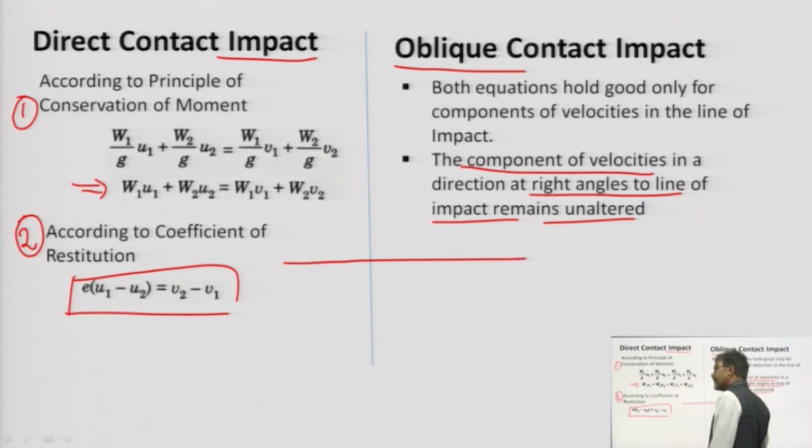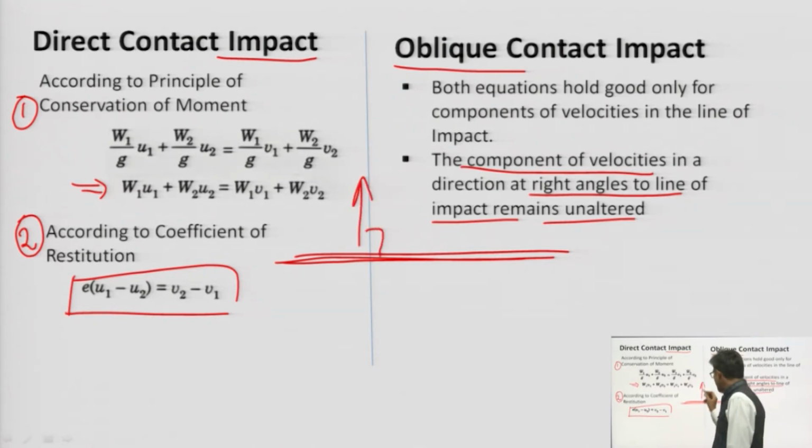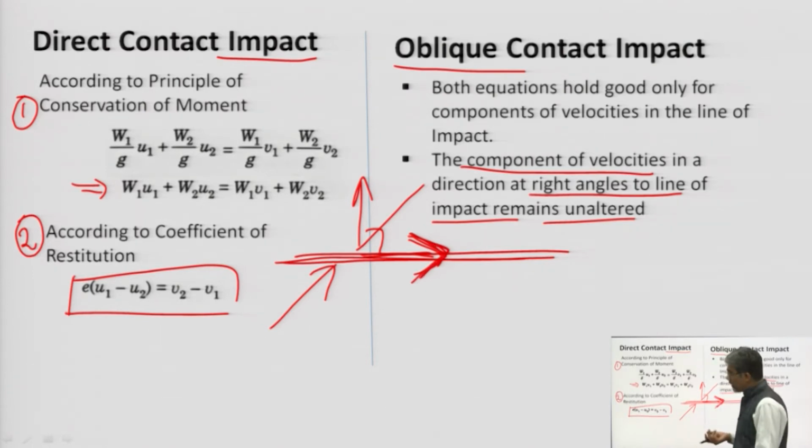If this is the line of impact, the component of velocity in the perpendicular direction does not contribute anything. After resolving the velocity, if this is the horizontal component and this is the vertical component, then only the horizontal velocity contributes in the impact, and the other is free from any consideration.